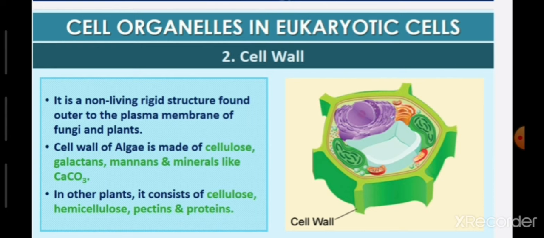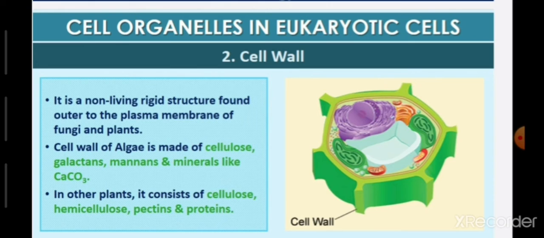It is a non-living rigid structure and it forms the outer covering for the plasma membrane. It is present externally to the plasma membrane, and it is present in fungi and plants. The function of this cell wall is to give shape to the cells and to protect the cell from damage and infection. That is, any infection or microorganisms from outside cannot enter into the cell because they have a special covering that is known as the cell wall.